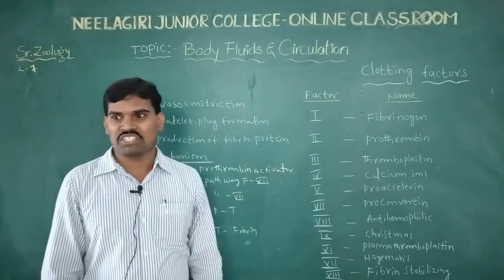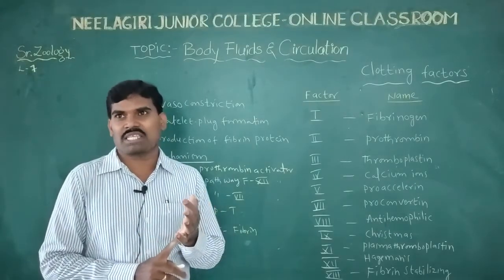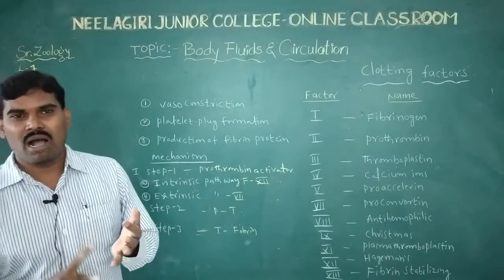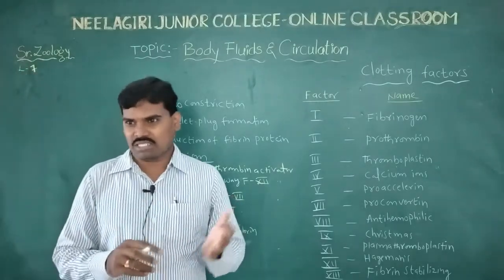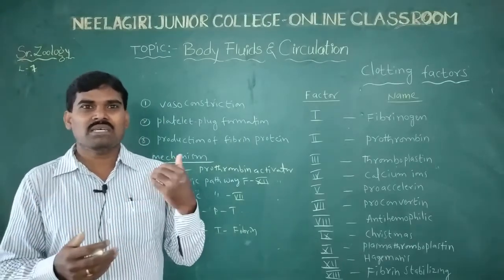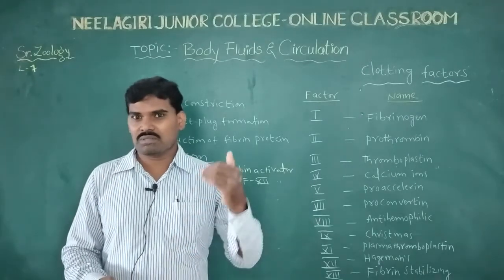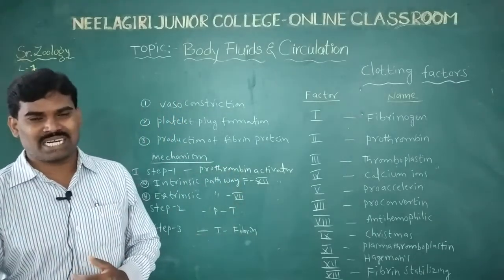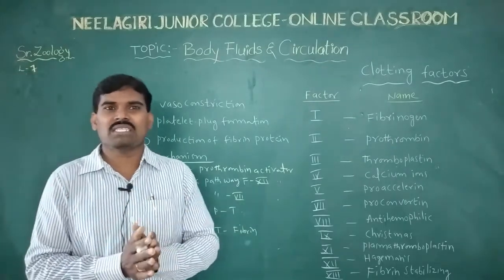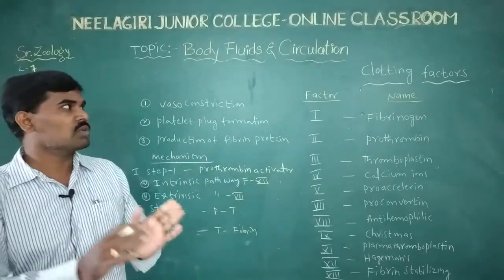These include gases, nutrients, hormones, microorganisms and bacteria, water, enzymes, and excretory materials. All of these are transported through circulation.